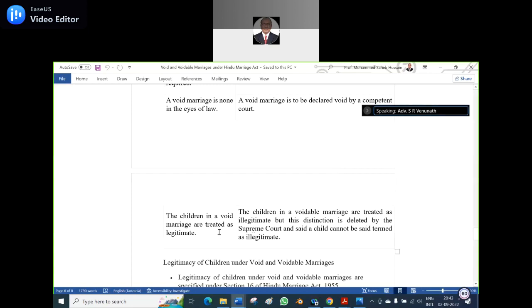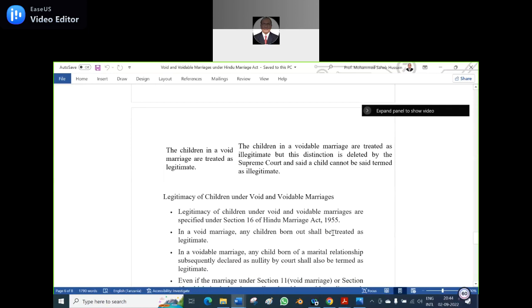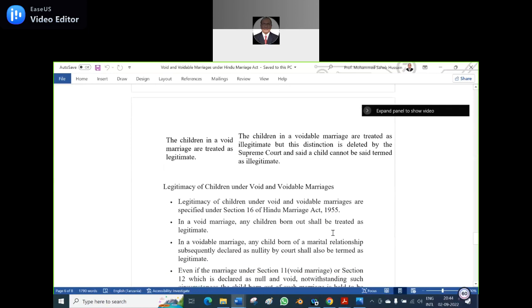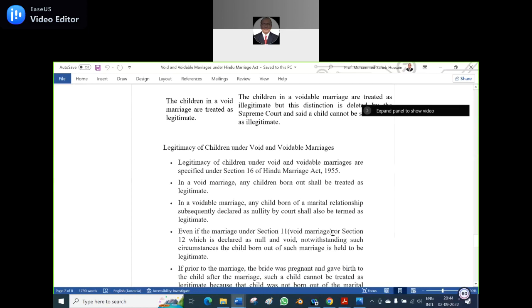The children in a void marriage are treated as illegitimate. And the children in the voidable marriage are also treated as illegitimate, but this distinction has been deleted by the Supreme Court, which said a child cannot be termed illegitimate. So the legitimacy of children under the void and voidable marriage is specified under Section 16 of the Hindu Marriage Act. In a void marriage, any children born shall be treated as illegitimate.